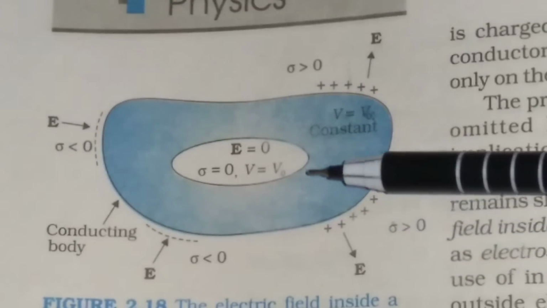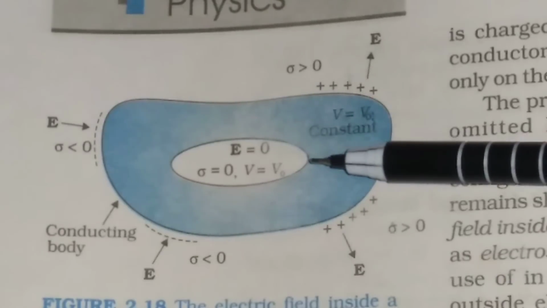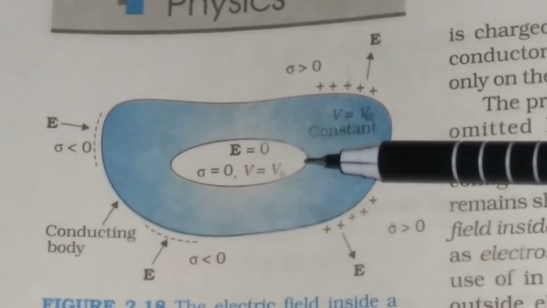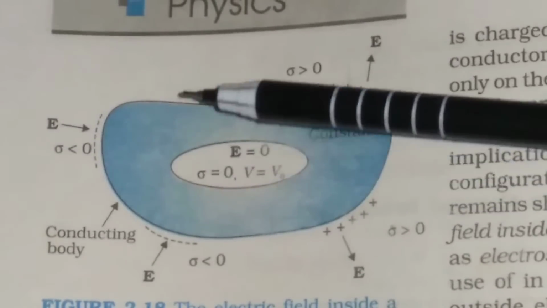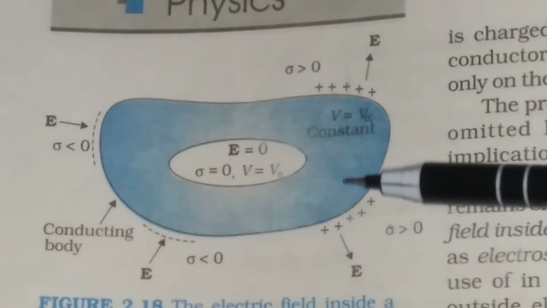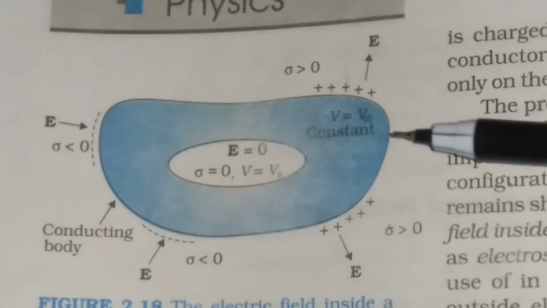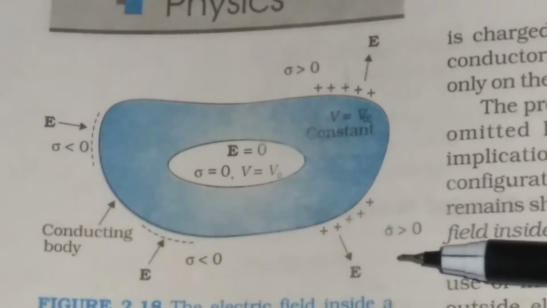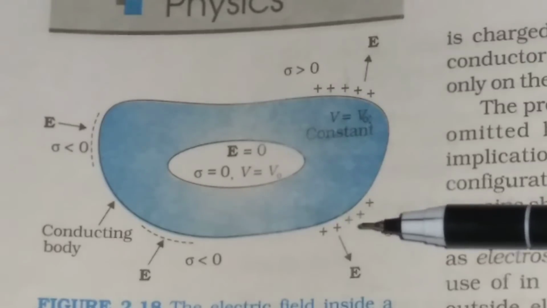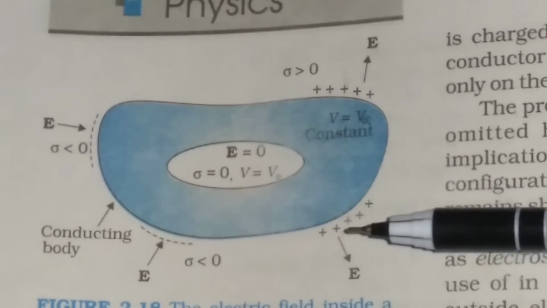The electric field inside a charged spherical shell is 0. Is it not? The best example is the electric field inside a charged spherical shell. If you take a charged spherical shell, the electric field inside it is 0. That is the best example to know that the electric field inside the cavity is 0.